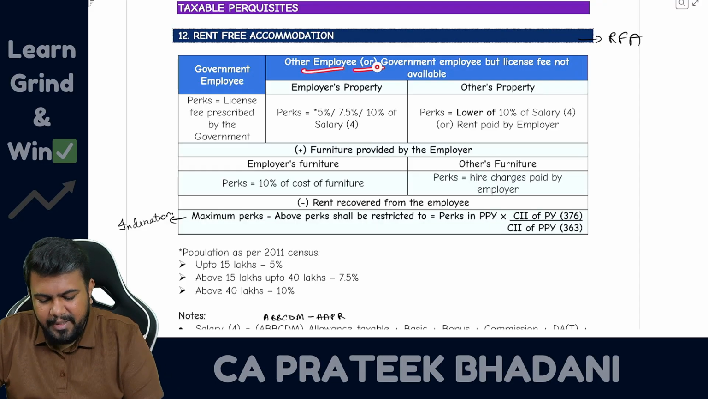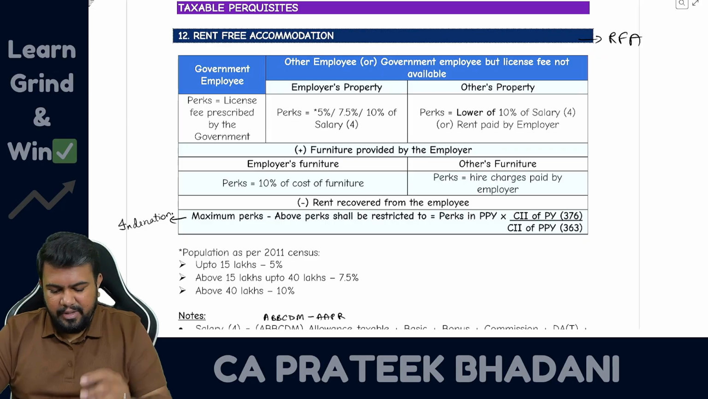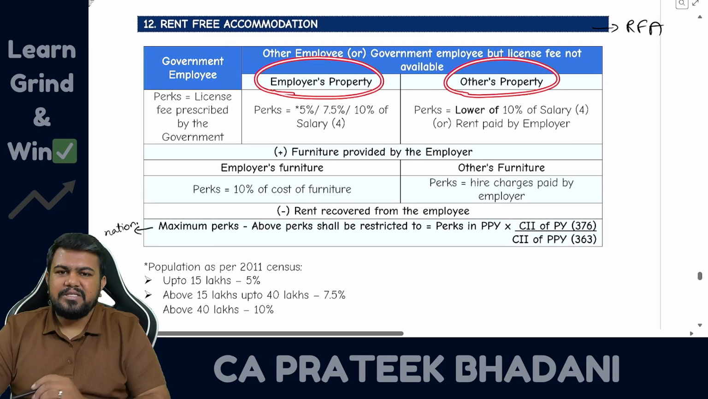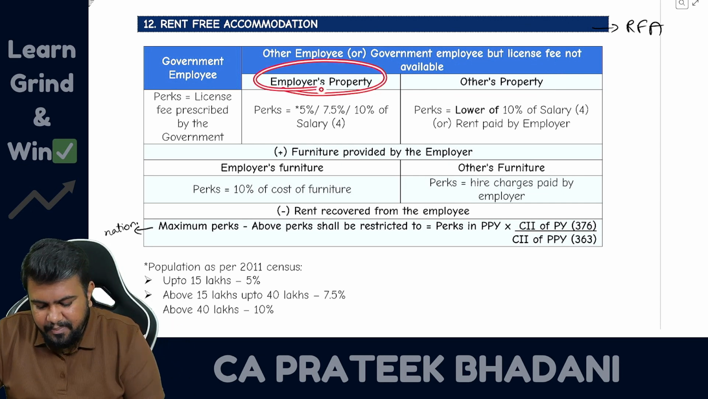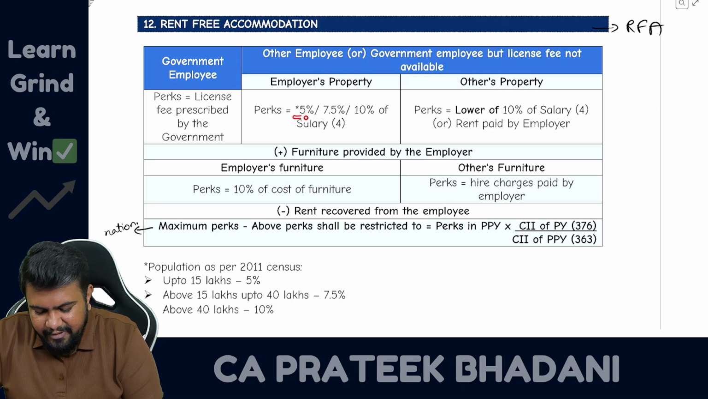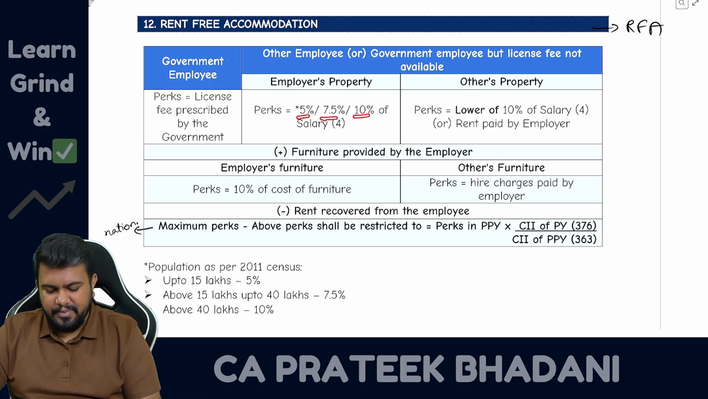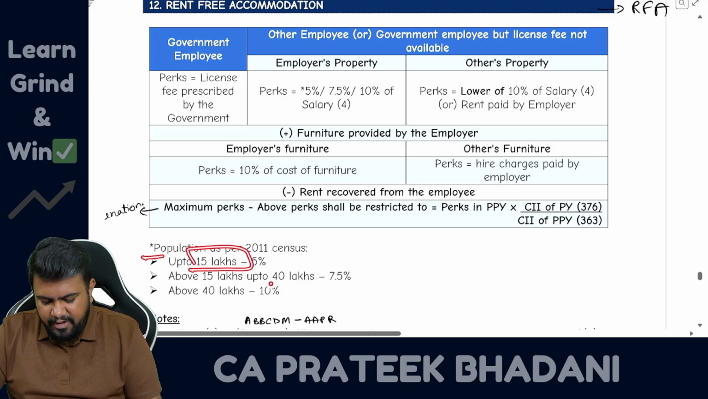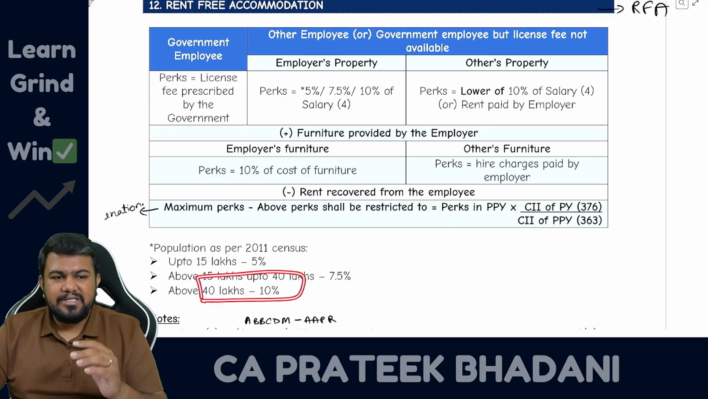Now, for other than a government employee, or a government employee where there is no license fee available, how to calculate? First you see whether the property is an employer property or another person's property. If it is the employer property, then you have to calculate 5%, 7.5% or 10% of salary as the perquisite. 5% if the population was up to 15 lakhs, 7.5% if the population was up to 40 lakhs, and 10% if the population is more than 40 lakhs.